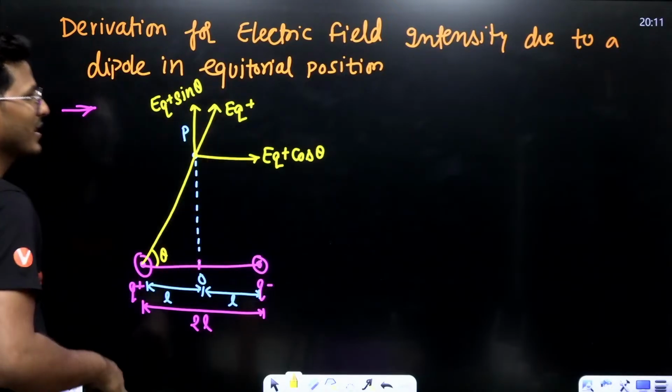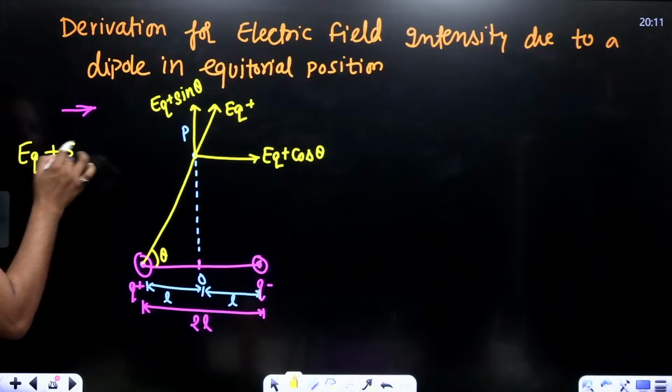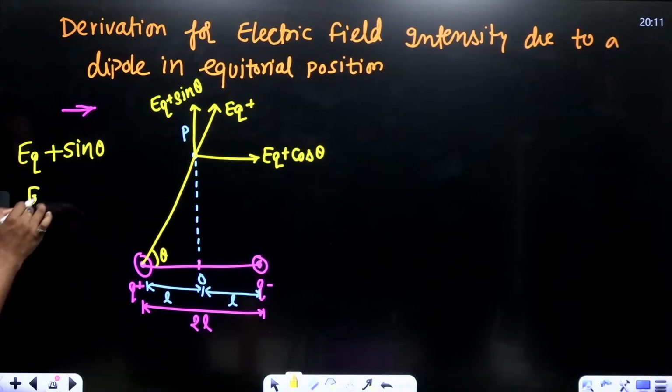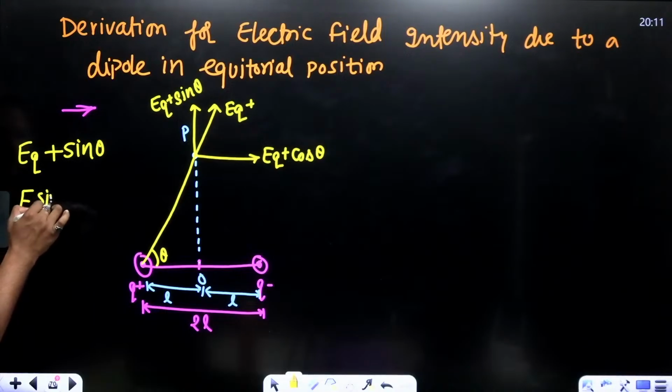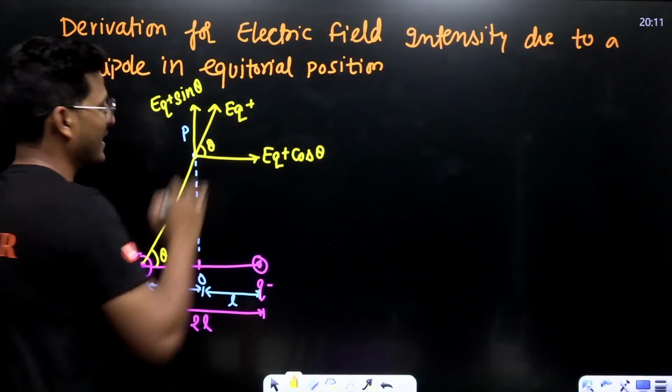EQ positive is basically a symbol. I'm just writing this is EQ positive sin theta. This is basically the angle theta.